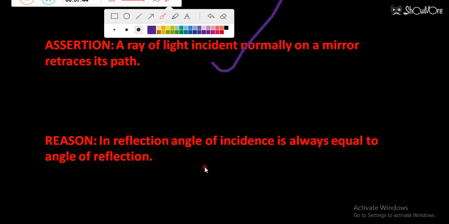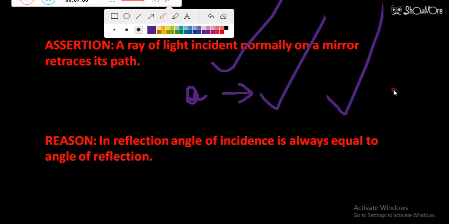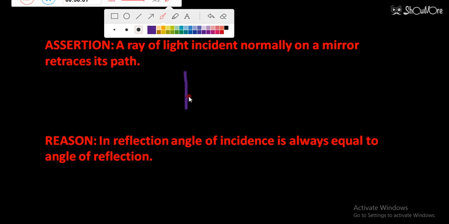And now listen to my options. I am giving option number A as answer when both assertion and reason are true and reason is the correct explanation of assertion. For option number B, I am considering that both assertion and reason are true, but reason is not the correct explanation of assertion.